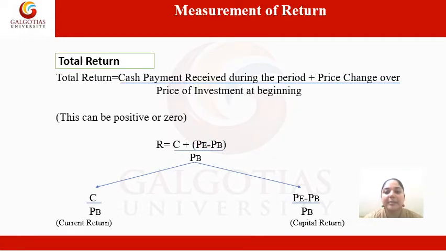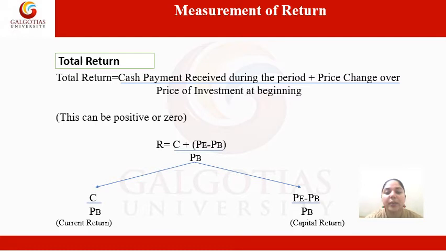Now let's discuss the measurement of return. The return can be measured in three ways. The first one is total return. Total return is equal to cash payment received during the period plus price change over the year divided by price of investment at the beginning. Total return can be positive or zero.